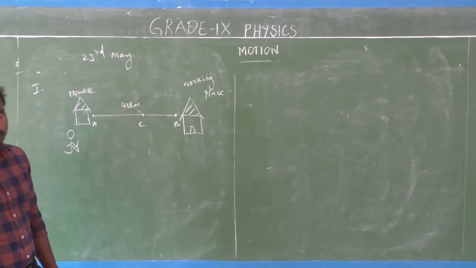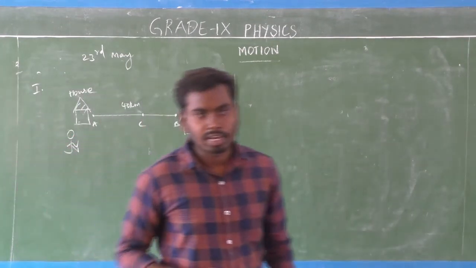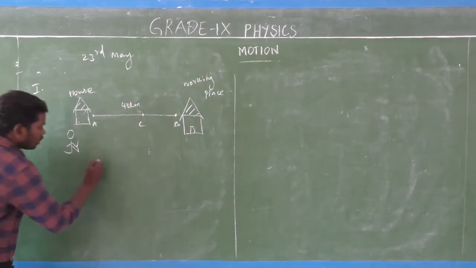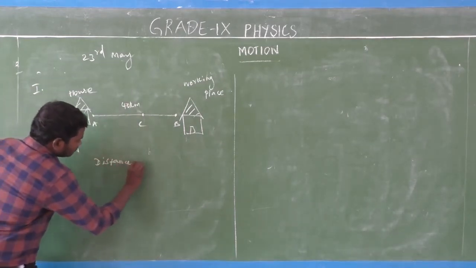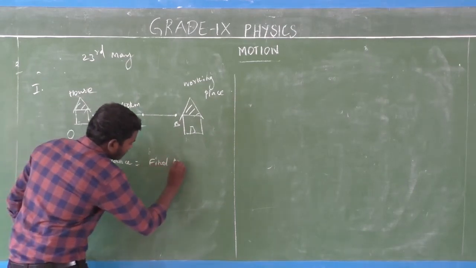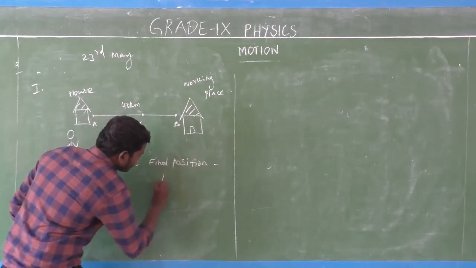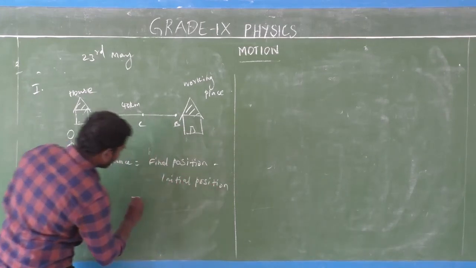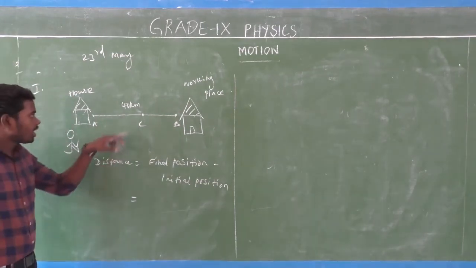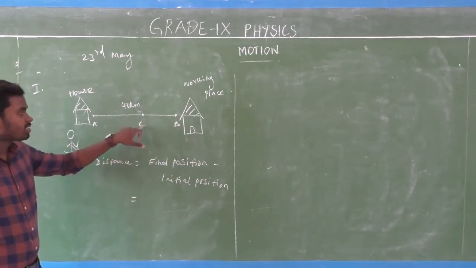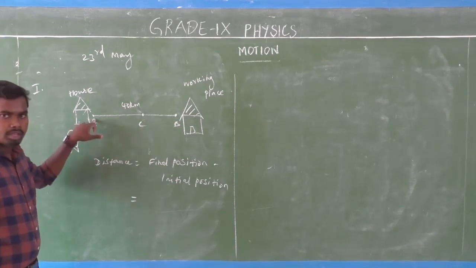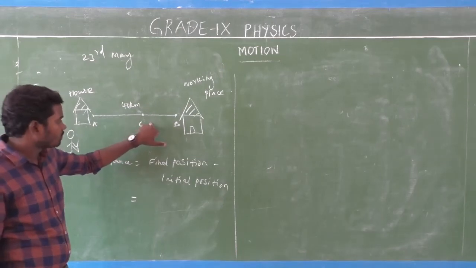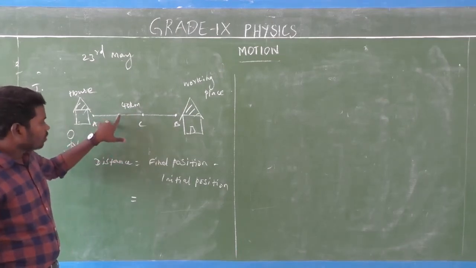What is the displacement value? Final position minus initial position, that is displacement. Am I right? Displacement is equal to final position minus initial position. So what is the final position? This is the final position of the worker, which means C. The initial position is A.